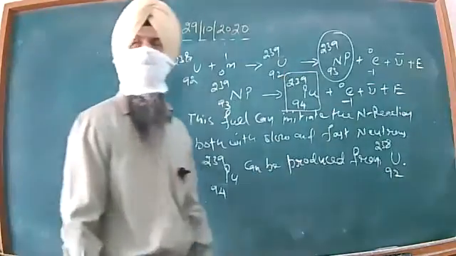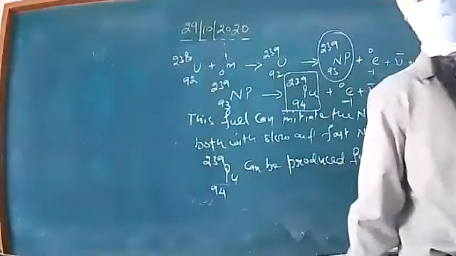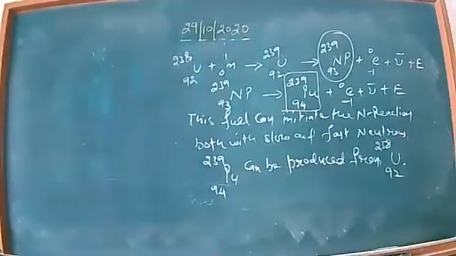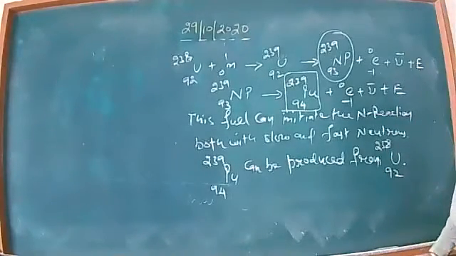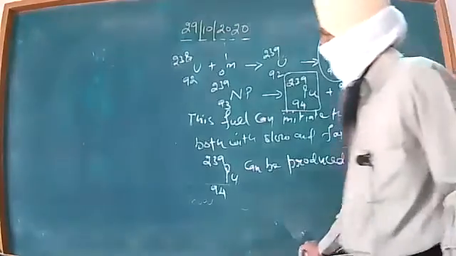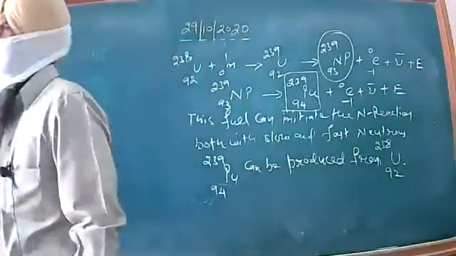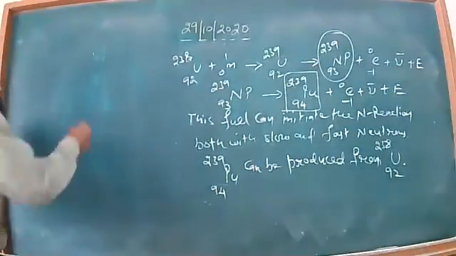So I hope the things are now very clear to you all. Clear? Then let me talk briefly about the breeder reactor. What do we mean by the term breeder reactor?